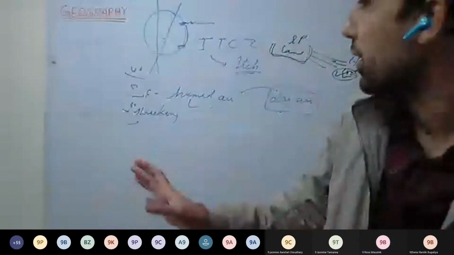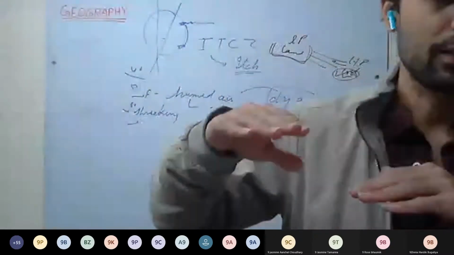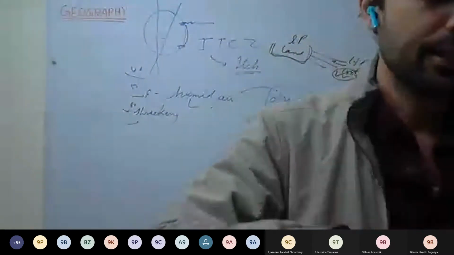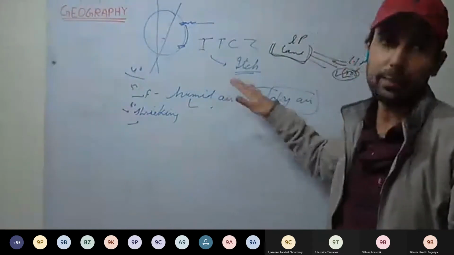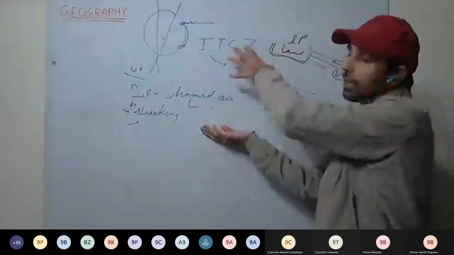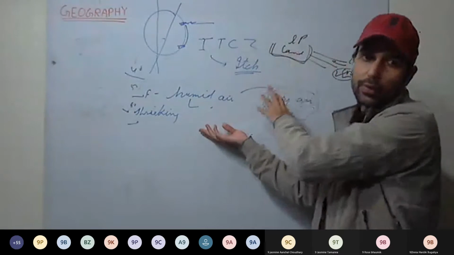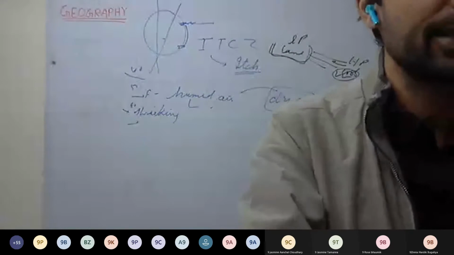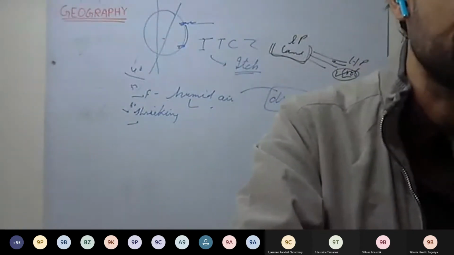See here, the land which is near the sea or a water body, usually there the temperature variation will be very less. Yearly variation in temperature will be less. That is, the climate near the sea or water will be a maritime or equable climate, not much change in temperature. But any land that is far away from the sea, that is inland, there the temperature variation will be more. So the areas which are near the ocean have very small temperature variation throughout the year.